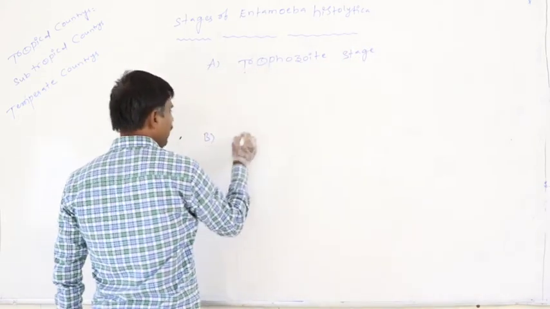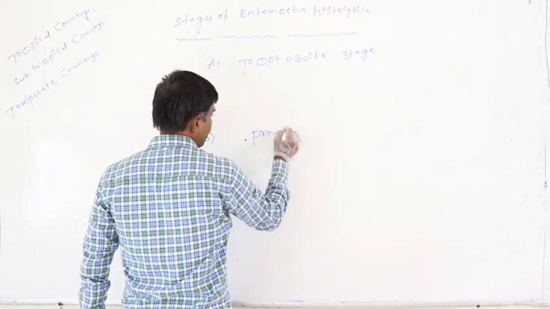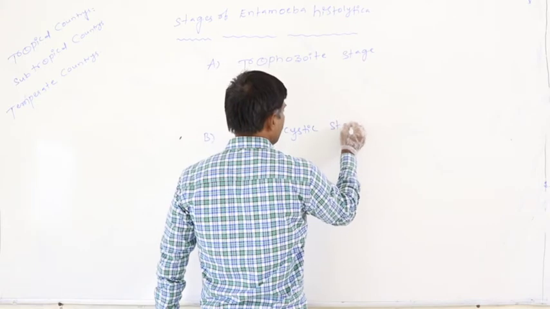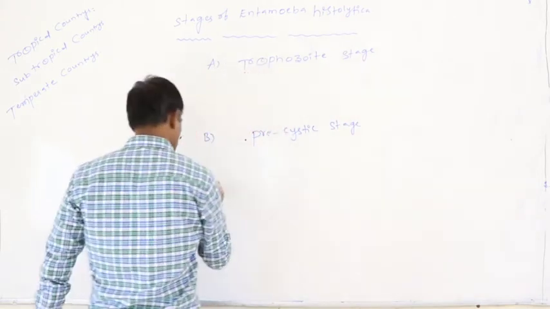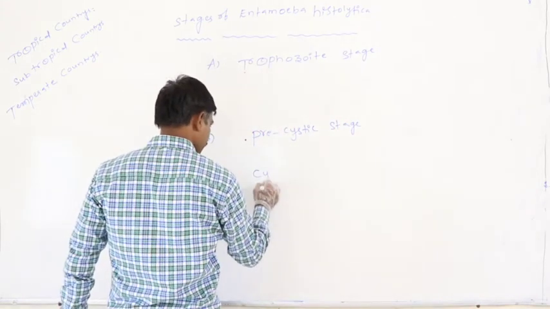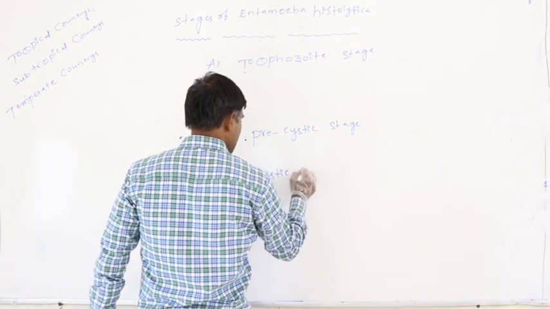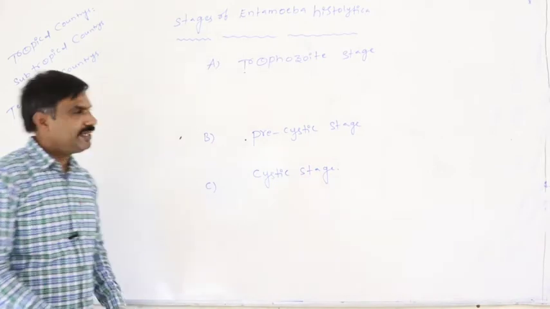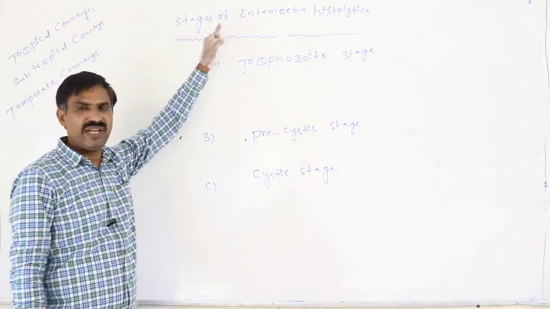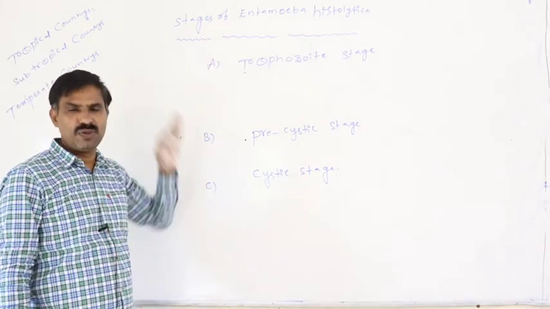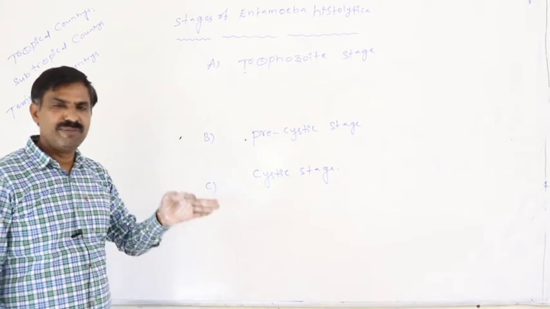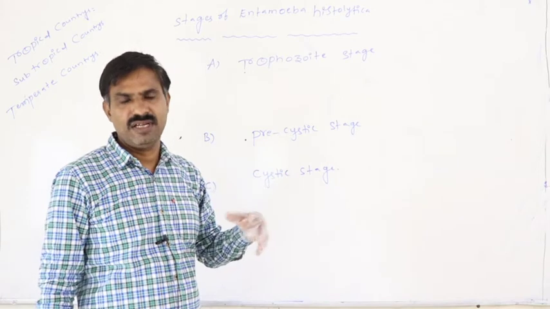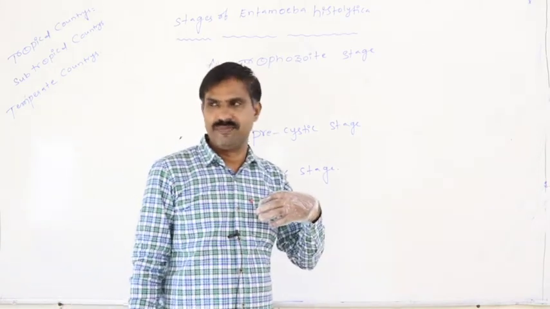Second one is the free cystic stage. Third one is the cystic stage. Entamoeba histolytica passes through 3 stages, like our life cycle.